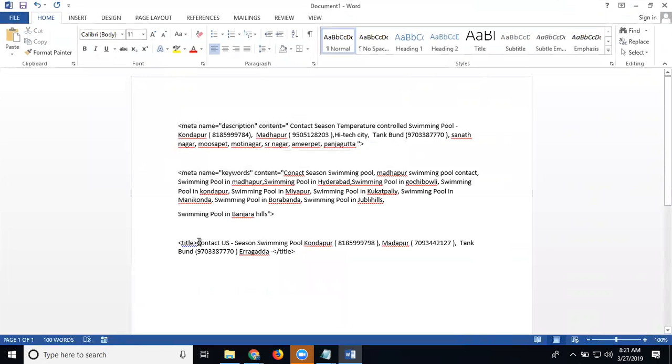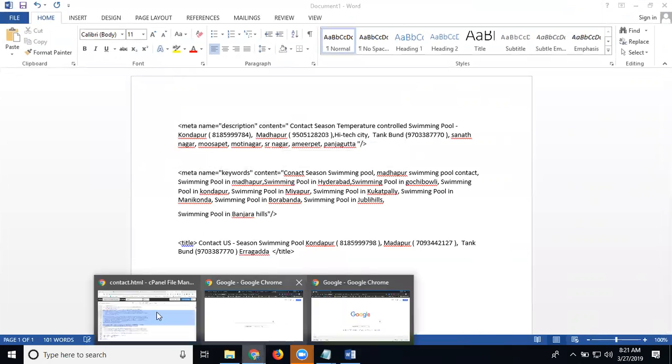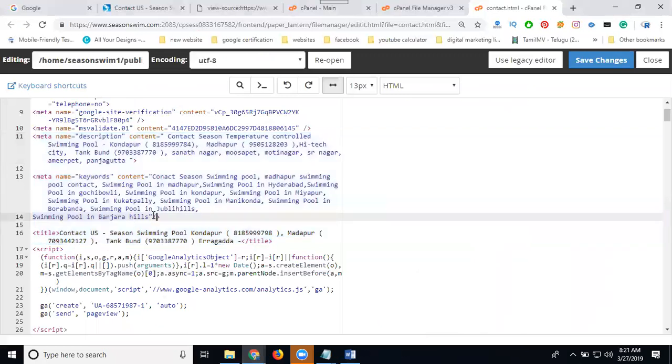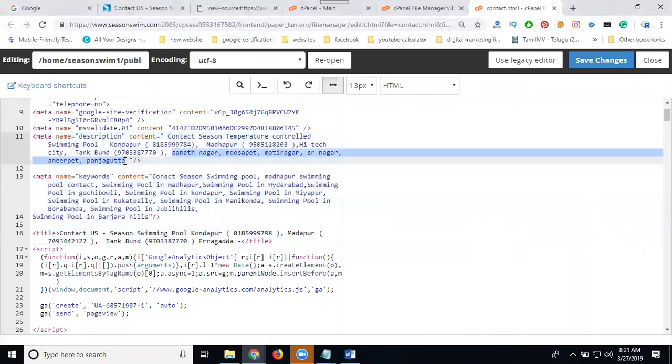Title open here. It will be closing. Any option will be required to close. Where is the close option? Same admin.